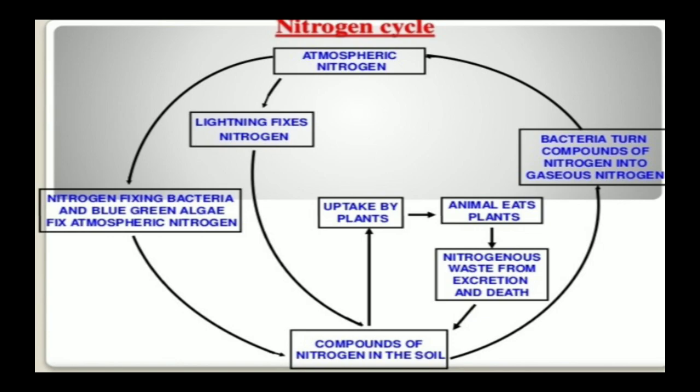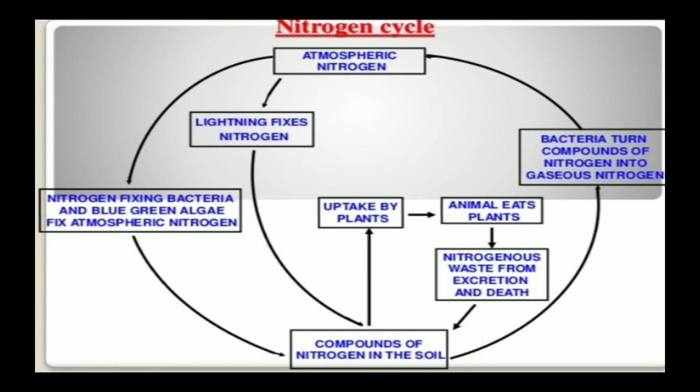Now we are coming to the last part of the lesson, that is about the nitrogen cycle. As you can see, the nitrogen cycle here. Nitrogen is important, as we have studied in class 7, for synthesizing proteins. Proteins are nothing but amino acids, and in amino acids we require nitrogen. So this nitrogen is also important during photosynthesis. Only carbon dioxide is being prepared, so we are getting carbon, hydrogen and oxygen, but at the same time we require nitrogen also. So from where will we be getting this nitrogen?